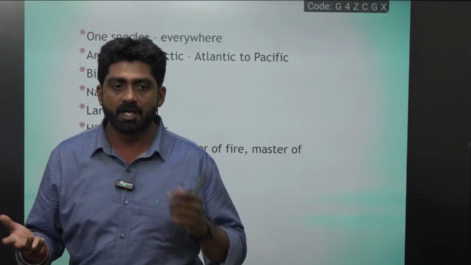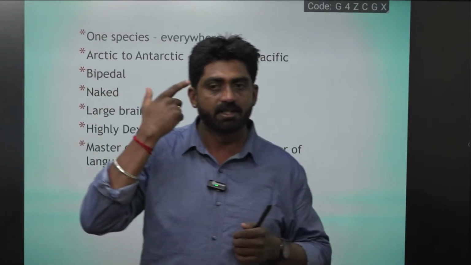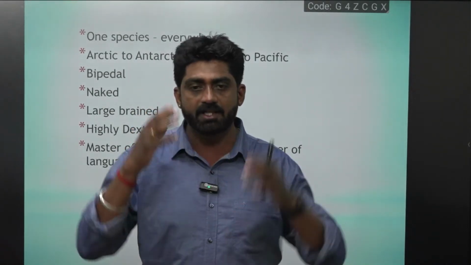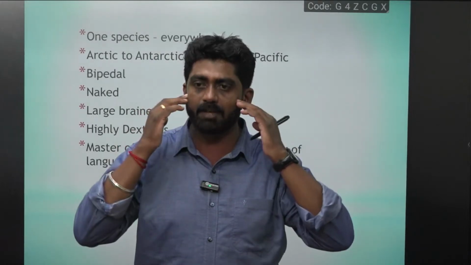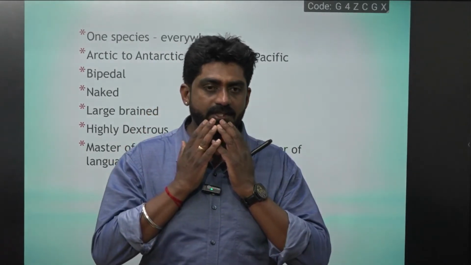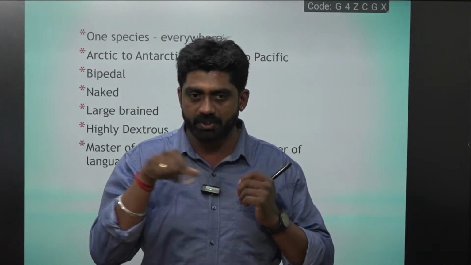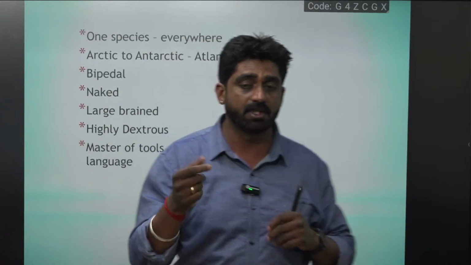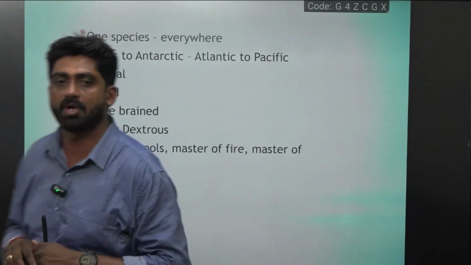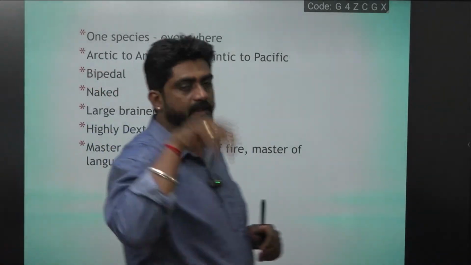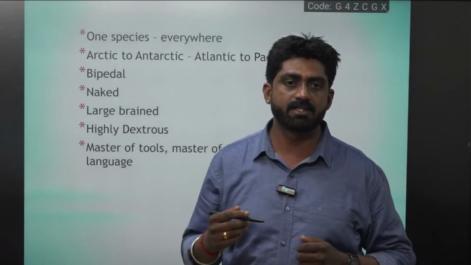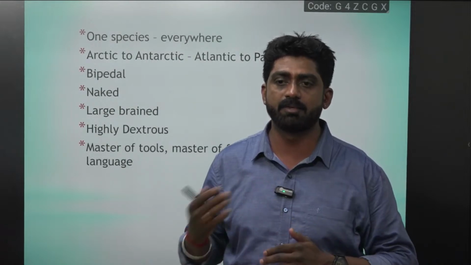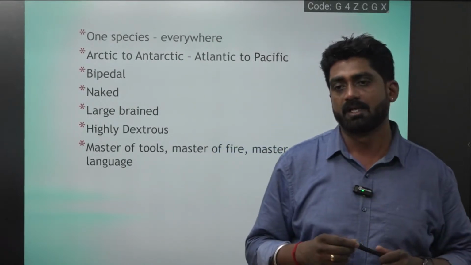So just think how this meat changed the buccal cavity, the jaws, and the teeth, and there was enough space for the brain to develop. The size of the jaws and teeth reduced, the tongue could move in the buccal cavity, and the voice box descended. For information, our tongue is connected to a single bone called the hyoid bone, and because of this the tongue can move anywhere. Because of this, he was able to produce sound, and sound became words, words became language, and language led to communication, which again helped his hunting skills.